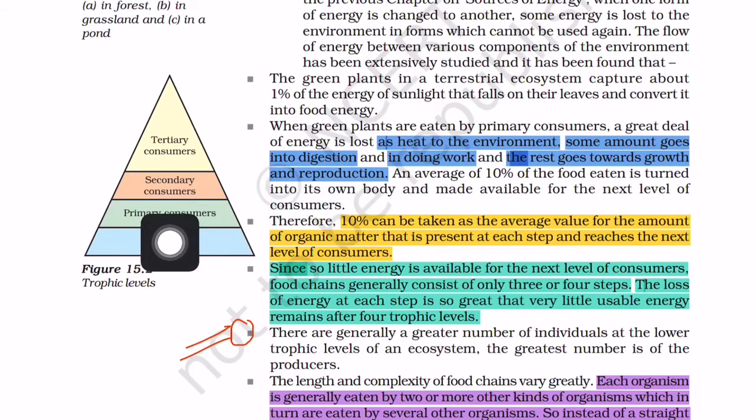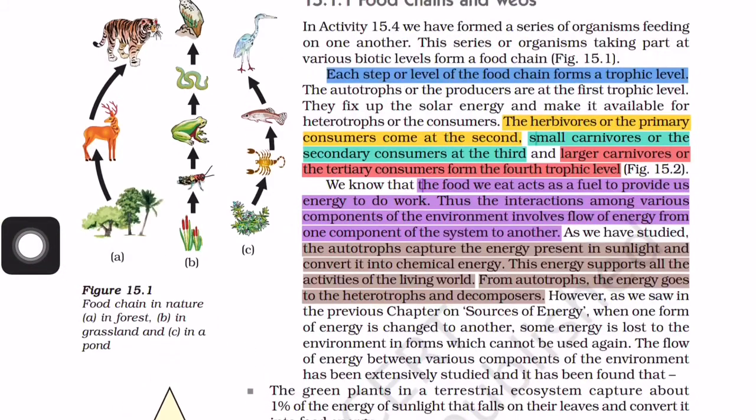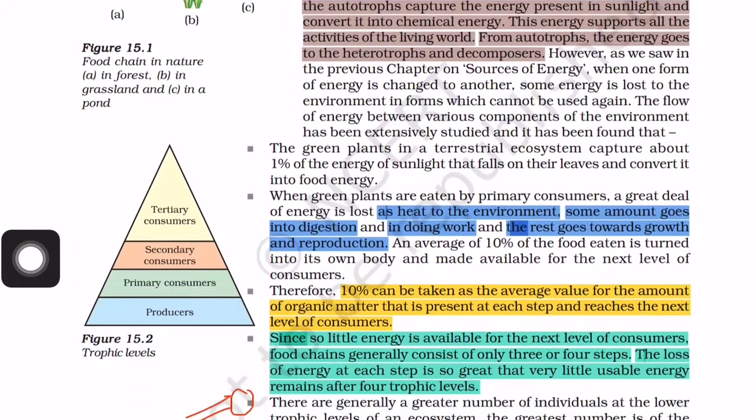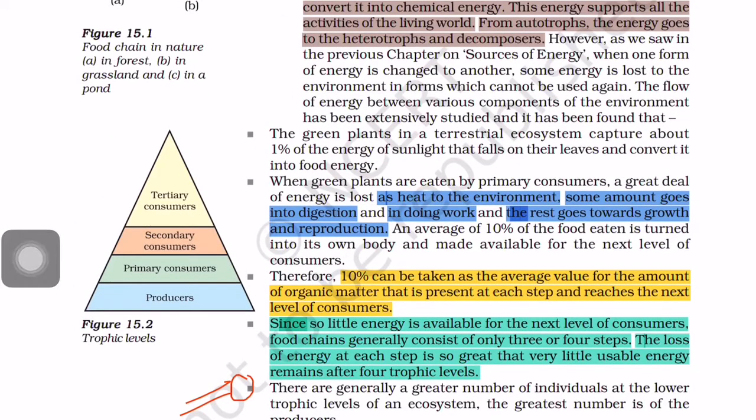Whenever the primary consumer, here you can see a deer or a grasshopper, takes in these plants or grass, it has to digest the food material. For digestion also there is a loss of energy, as you have already seen in chapter 6. And third point, in doing work. The primary consumer has to do work for its daily life. In that work also there is a loss of energy, and the rest goes towards growth and reproduction.